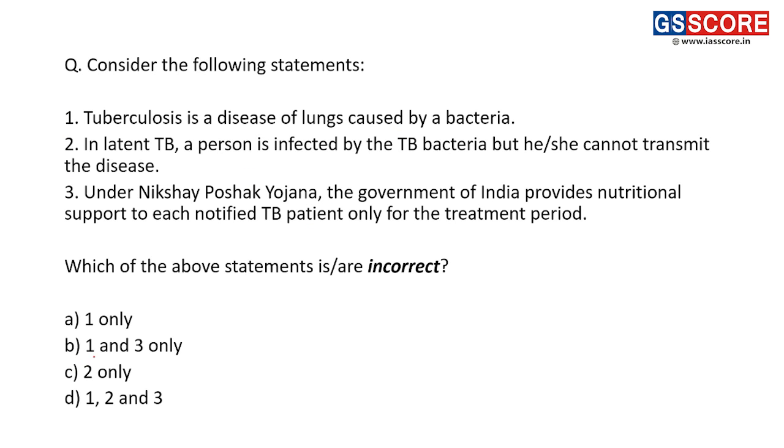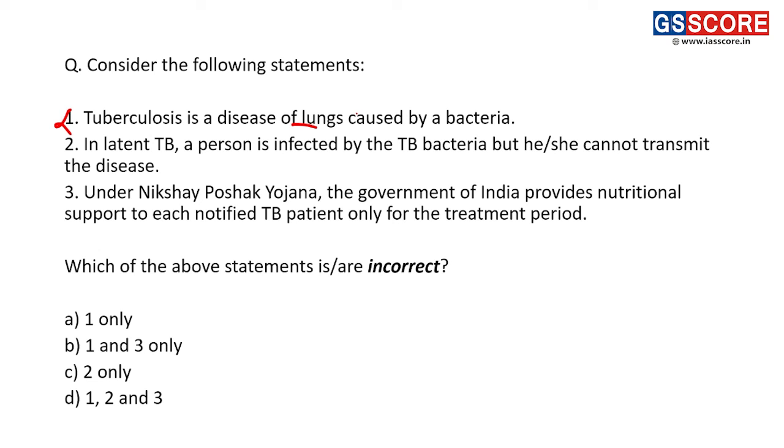Next question. Consider the following statements. First, tuberculosis is a disease of lungs caused by bacteria. Now this statement is an incorrect statement, right? So though it looks correct, it is an incorrect statement. Why? Because tuberculosis is a disease of lungs. So this is fine, but it is not the disease of lung only, because it commonly occurs in lung, right? It is not only the disease of lung, it commonly occurs in lungs.